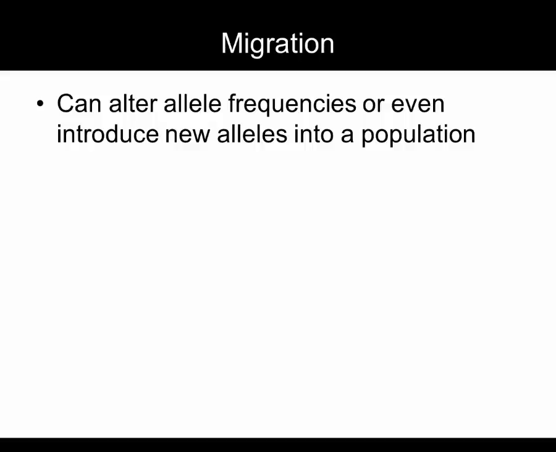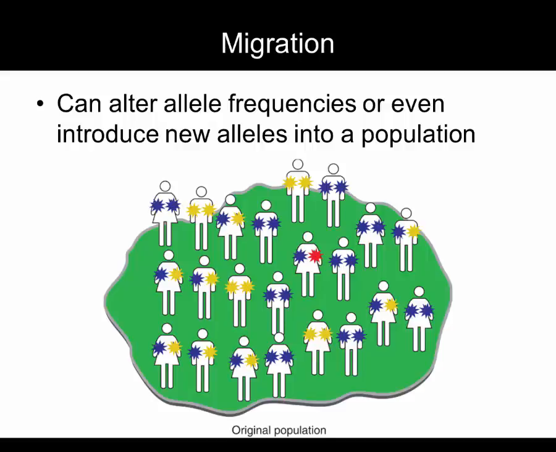A new group joining a population can alter allele frequencies, and is also a way that new alleles can be introduced into the population. A small group migrating away from a larger population and becoming isolated can also have interesting effects. Take this population that is living on an island. For a certain gene, there are three alleles: a blue allele, a yellow allele, and a red allele.